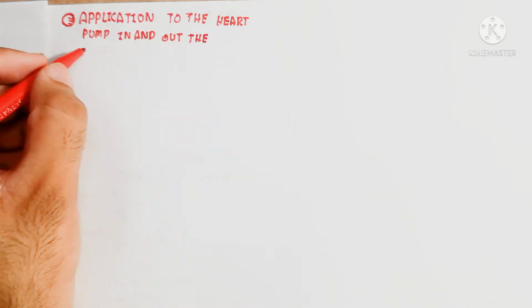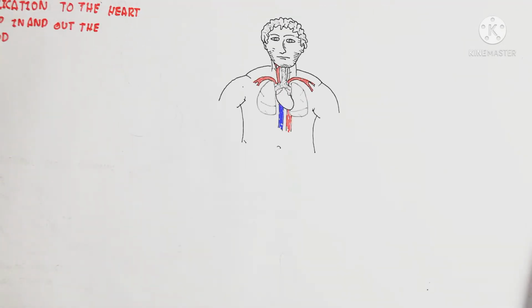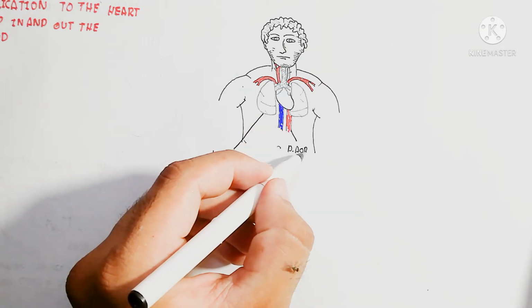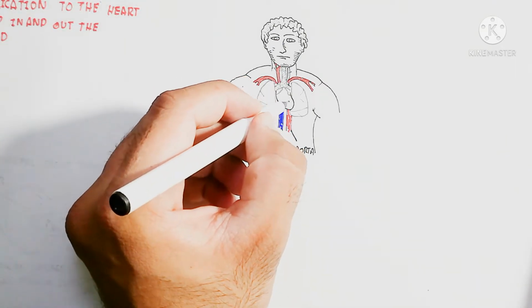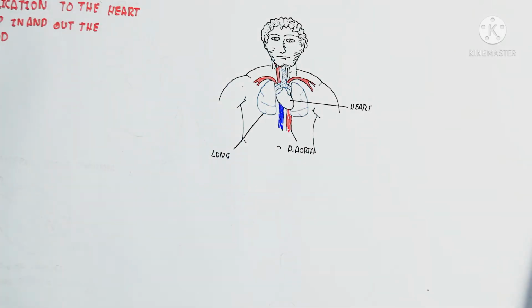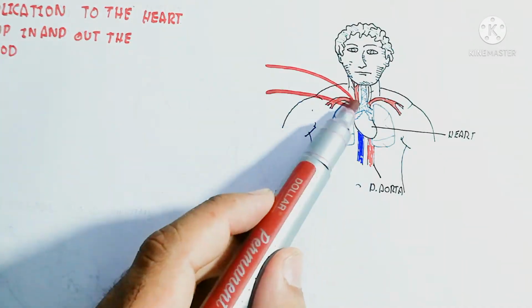So here is the application to the heart, which pumps the blood in and out. The important thing is that Laplace's law explains how the heart works normally. So normally here are the lungs and the heart in a human. First of all we will discuss the heart, and the left and right lobes of the lungs are present, and the descending aorta, etc.